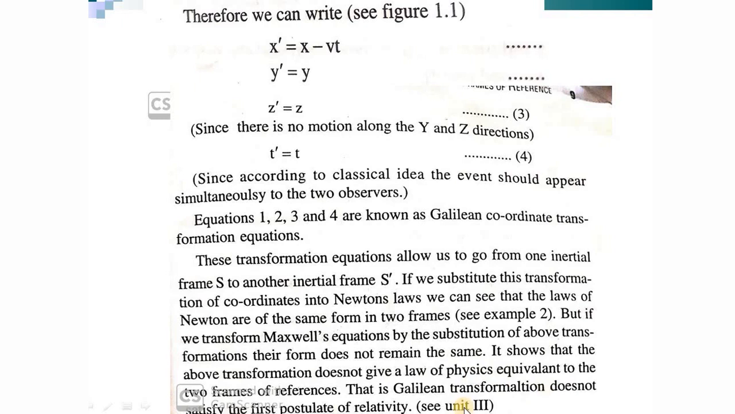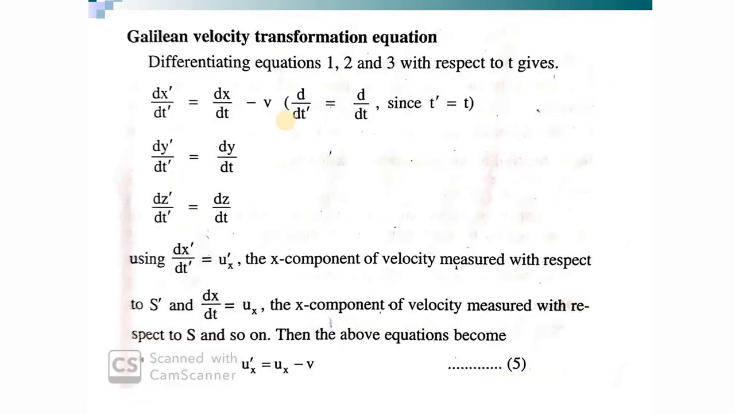We'll discuss that soon after. You just need to know here that x prime is equal to x minus vt, y prime is equal to y, z prime is equal to z. And this suits well with Newton's laws of physics, which will be valid in both the frames since both the frames are inertial frames. And now we are going to the Galilean velocity transformation.